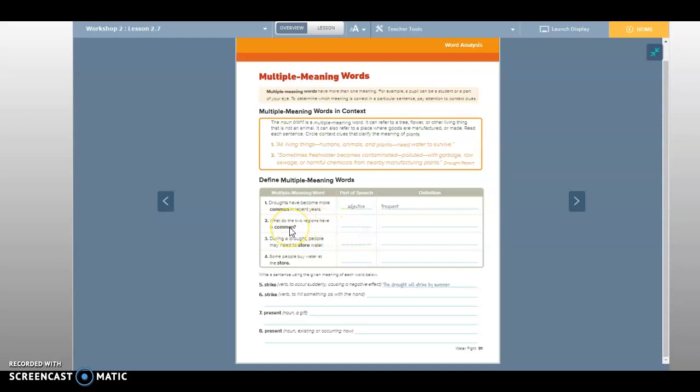What does common mean in number 2? What do the two regions have in common? What does that mean? Okay, write that over here on the definition. How they are the same. What do the two regions have in common? And it's how they are the same.